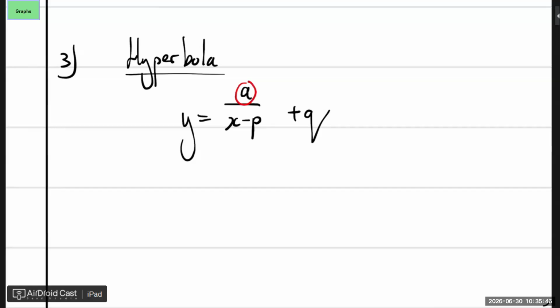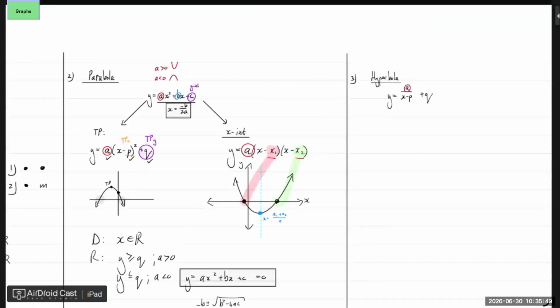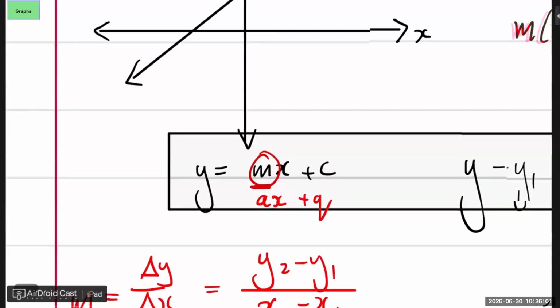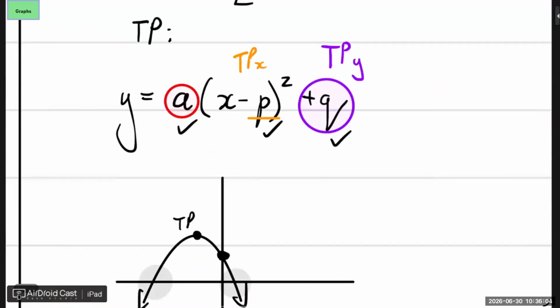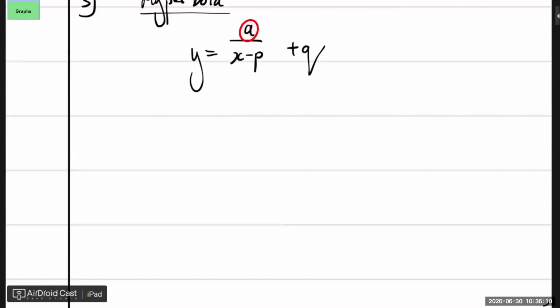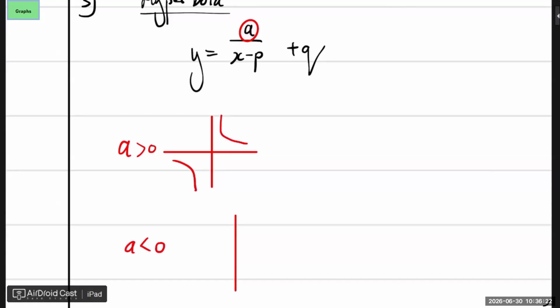Let's start with a again. Just like the previous stuff, remember, with a straight line, I could have said that is a. Sometimes textbooks write it as ax plus q. So that a tells us something about the shape. If the a is greater than 0, think of the tan graph, then we are in the first and third quadrant. If the a is smaller than 0, we are in the second and fourth quadrant. So again, the a tells you what the shape is.